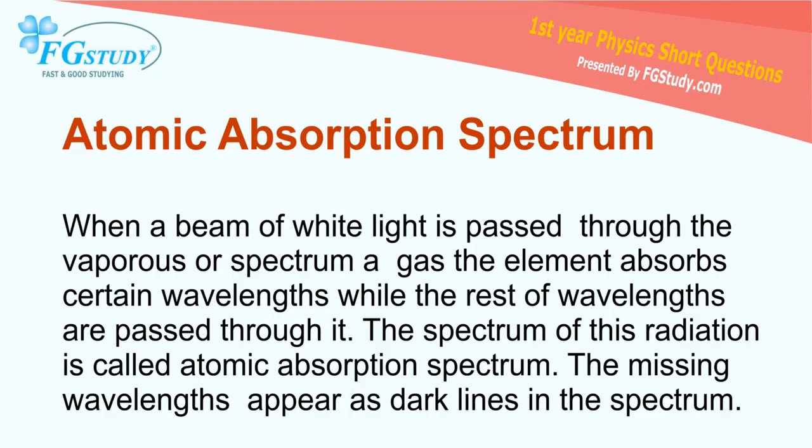Atomic absorption spectrum: when a beam of white light is passed through the vapors or spectrum of gas, the element absorbs certain wavelengths while the rest of the wavelengths are passed through it. The spectrum of this radiation is called atomic absorption spectrum. The missing wavelengths appear as dark lines in the spectrum.